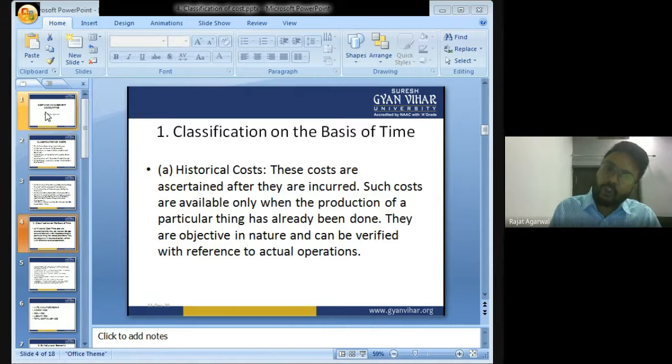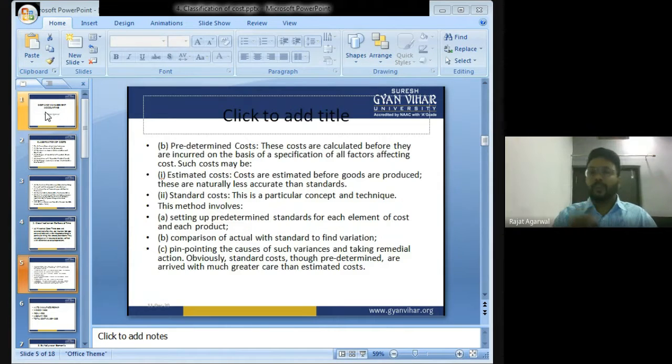Historical costs are all those costs which are incurred in the past. That is the cost which has already been incurred in the past before the starting of production. What is predetermined cost? Predetermined costs are all those costs which are calculated before they are actually incurred. Why do we calculate this cost? We calculate the cost before starting the production so that we can get to know what will be the cost of a production. So the cost which is calculated before starting the production is known as predetermined cost.